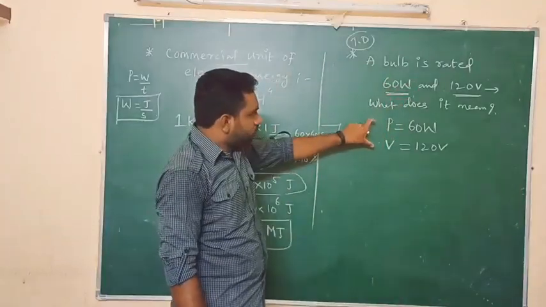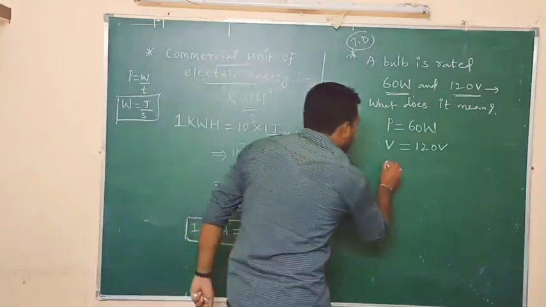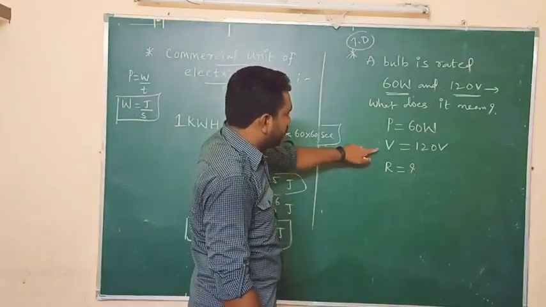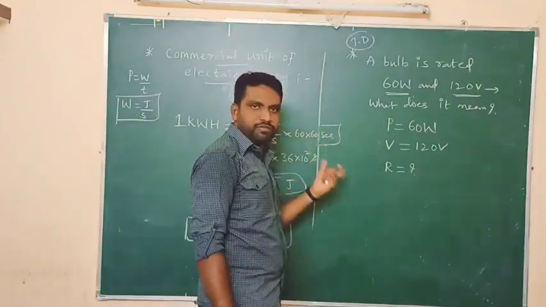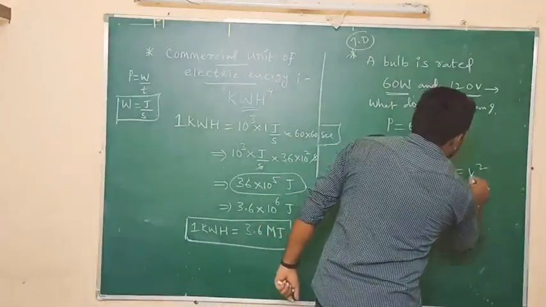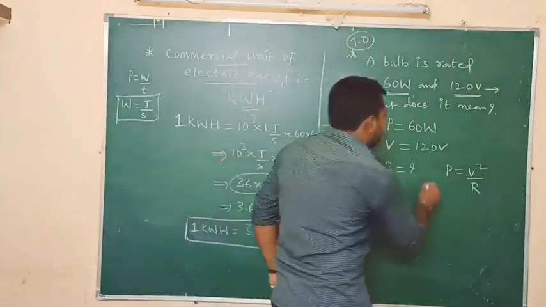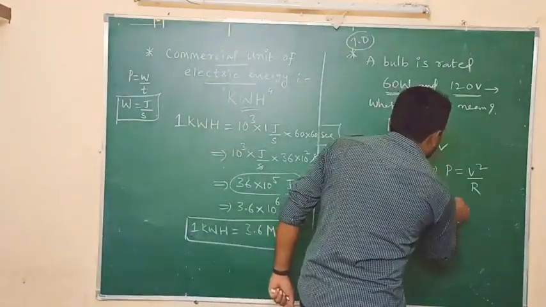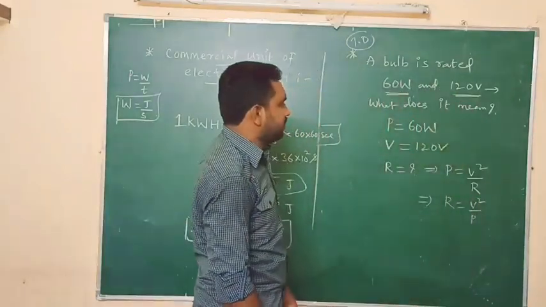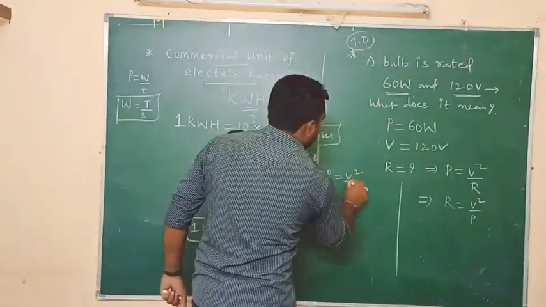With the help of these two values, we can find the resistance of the bulb. So what is the relation between power, potential difference and resistance? Just now I explained the relation between these three components. We know that P equals V square by R. If we rearrange this equation, we can write R equals V square by P.